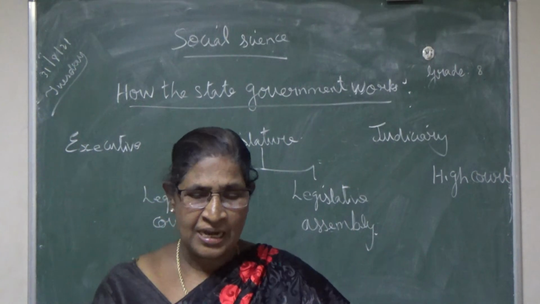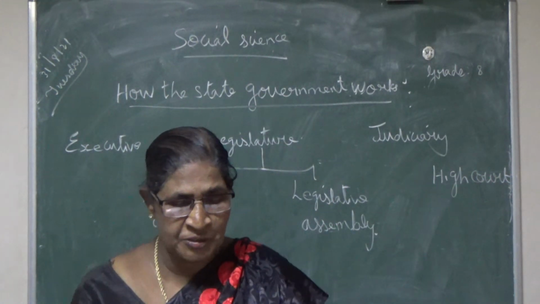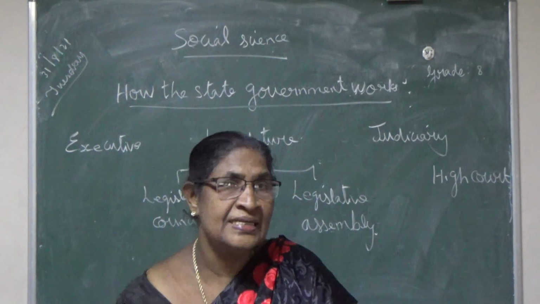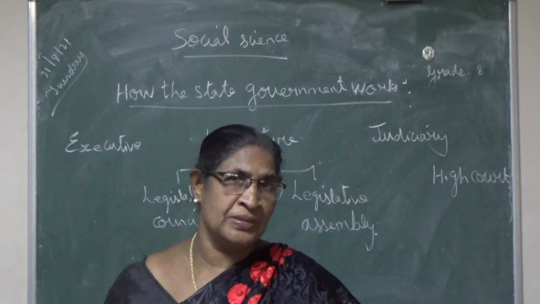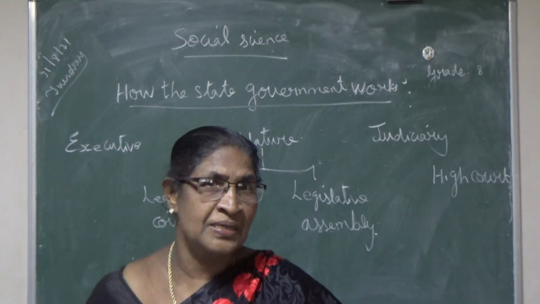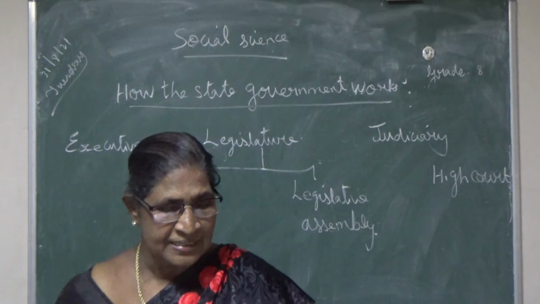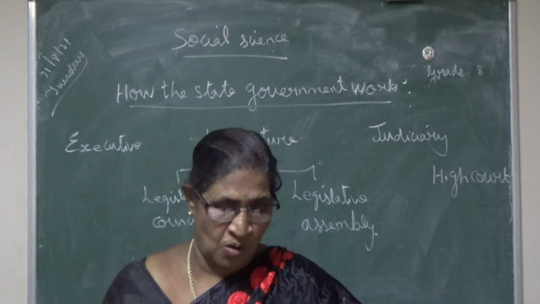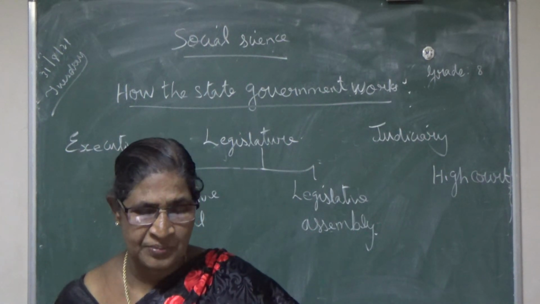Then the High Court has been empowered. It has the power to issue writs. Writs of habeas corpus. Writs means order. The High Court has the right to order for what? Habeas corpus. What is the meaning of habeas corpus?